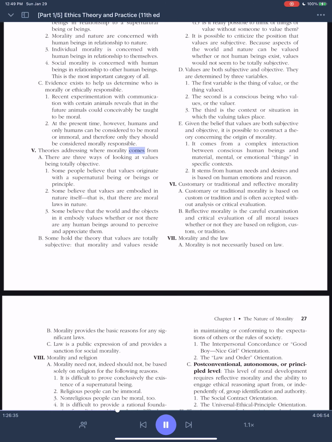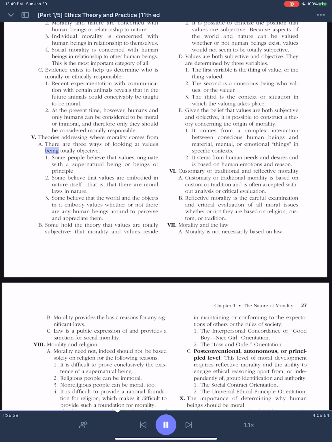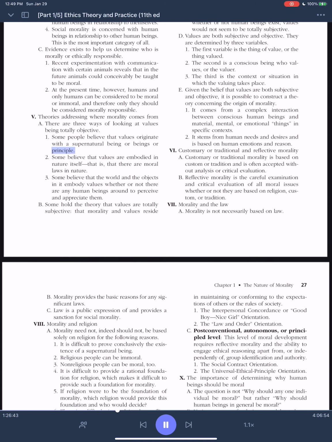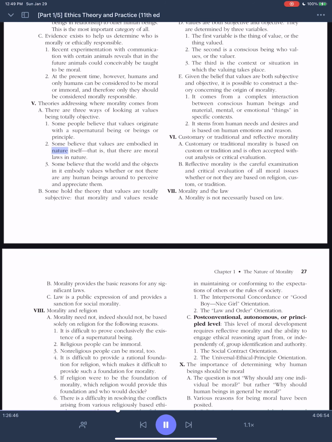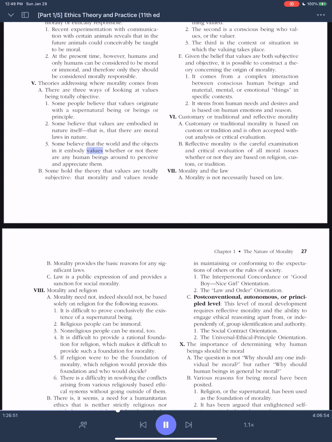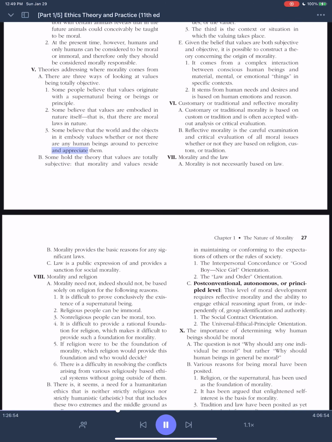5. Theories addressing where morality comes from. A. There are three ways of looking at values as being totally objective. 1. Some people believe that values originate with a supernatural being or beings or principle. 2. Some believe that values are embodied in nature itself, that is, that there are moral laws in nature. 3. Some believe that the world and the objects in it embody values whether or not there are any human beings around to perceive and appreciate them.